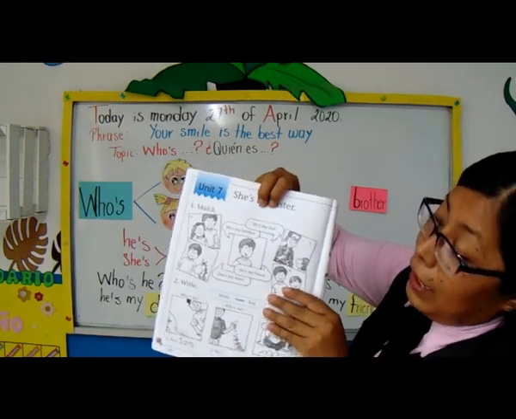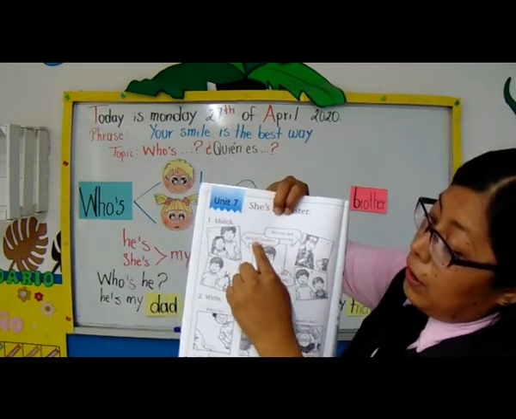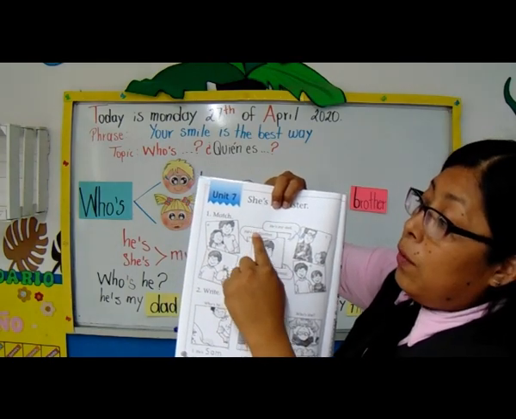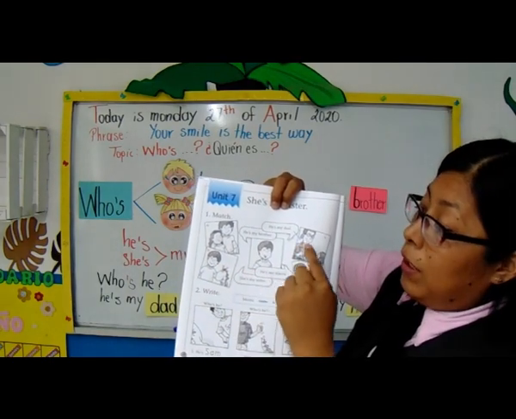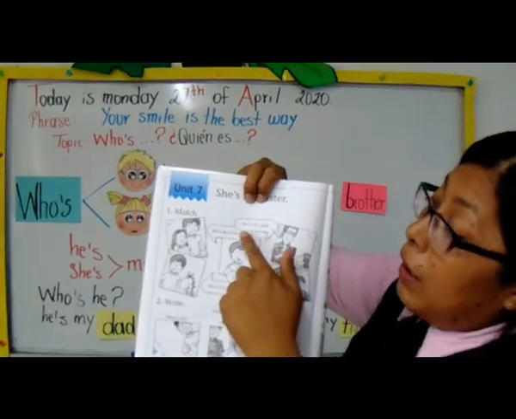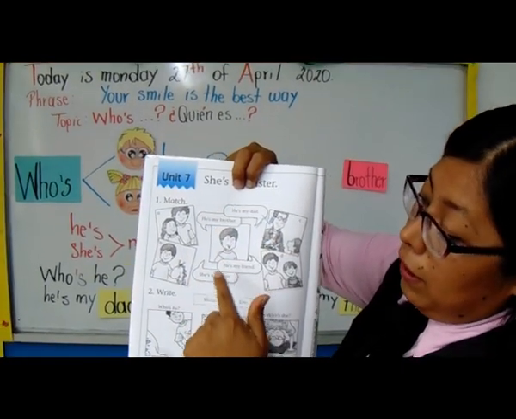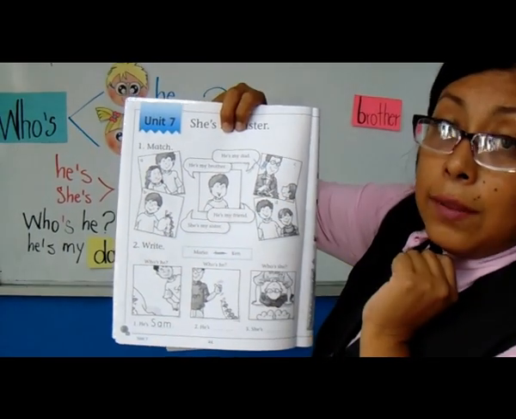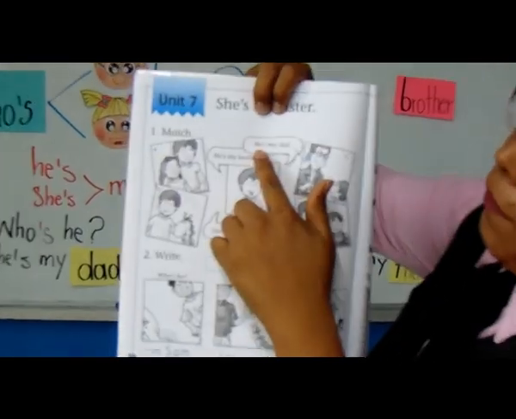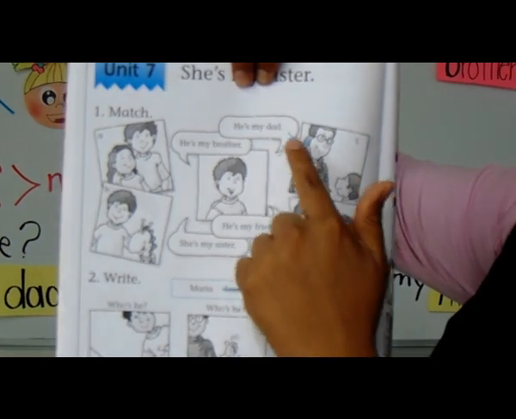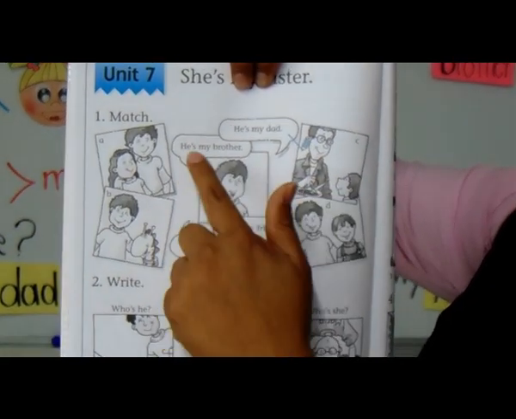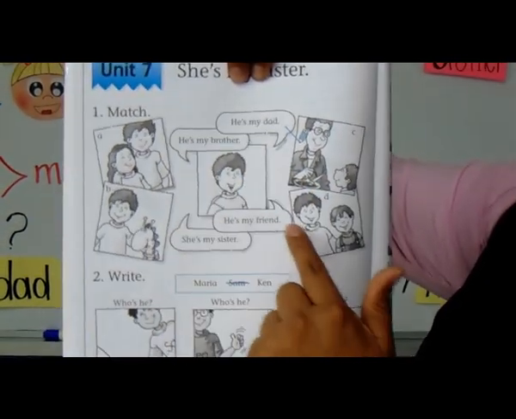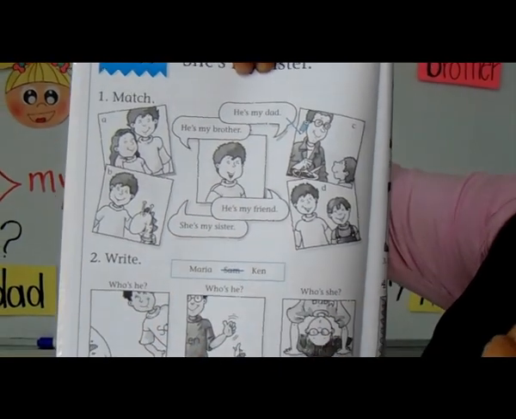So, then we have to read these instructions and we have to match them with the drawings. Tenemos que leer y cada globito de diálogo va a ir unido hacia el dibujo, right? And we have, he's my dad, and we have to match like this. You have to say, he's my brother, he's my friend, and she's my sister.